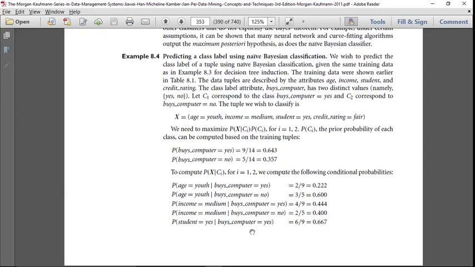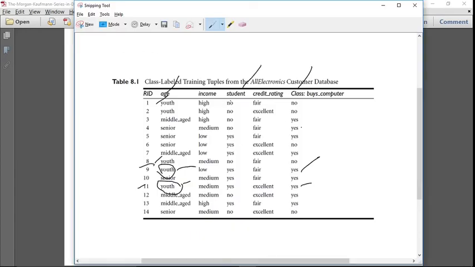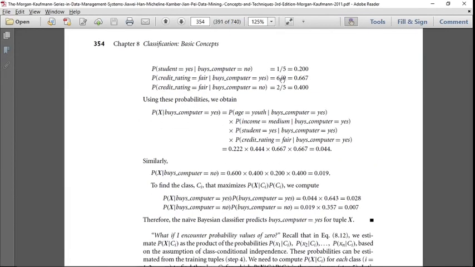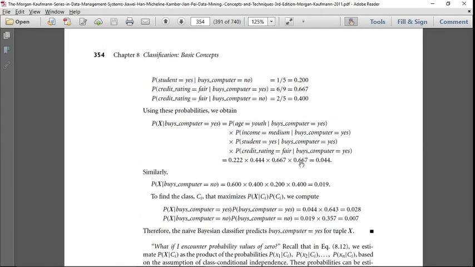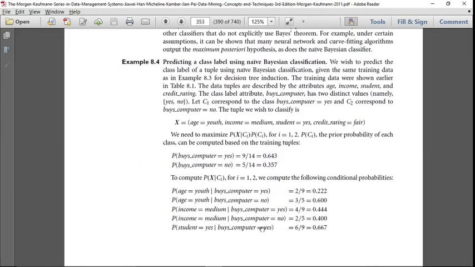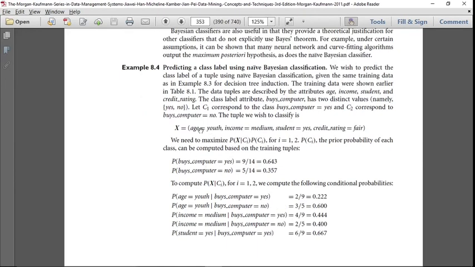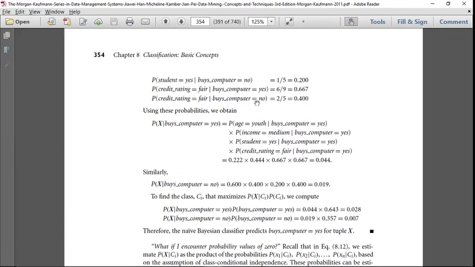Correct, students? And then for the second attribute, whether he is a student or not. Students equal to yes, students equal to no, so that kind of instances are there. Yes, 6 by 9; no, students yes, 1 by 5, that is 0.20. Credit rating also you have to do similarly, fair 6 by 9, credit rating fair, no, 2 by 5. Totally all, so given these attributes, age equal to youth, income equal to medium, student equal to yes, everything you have to calculate with respect to the class yes and no.